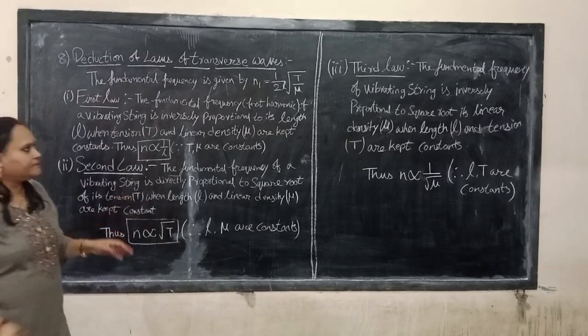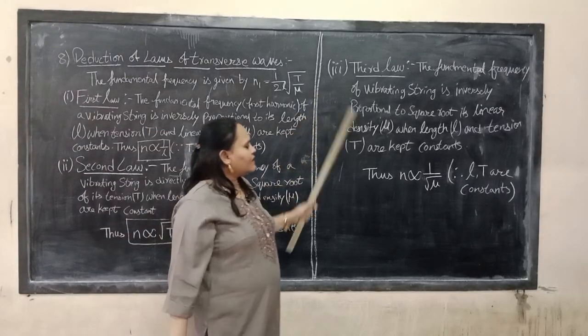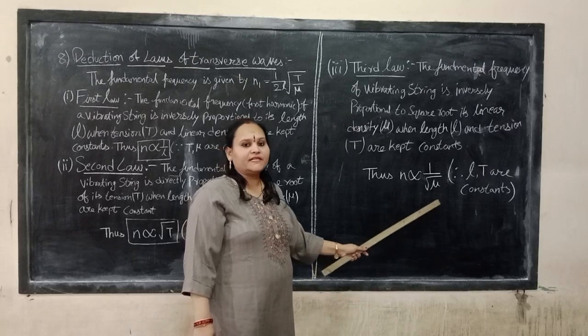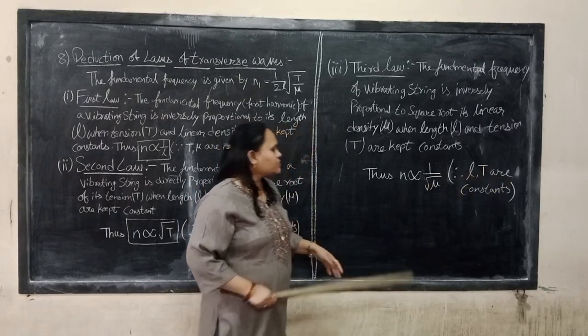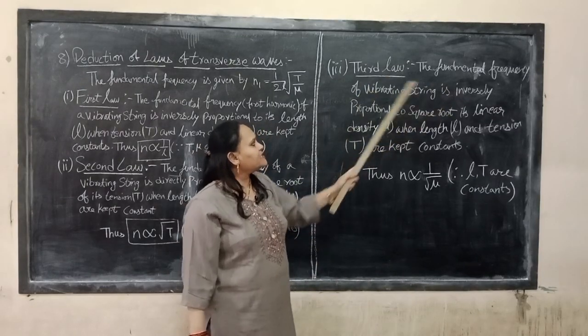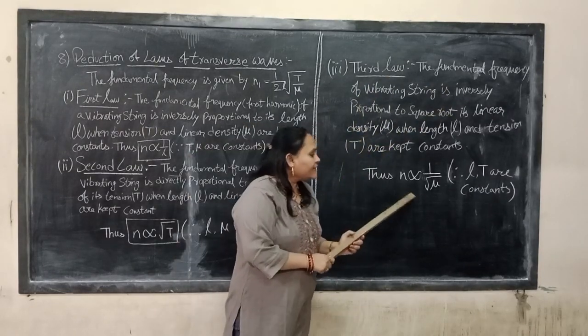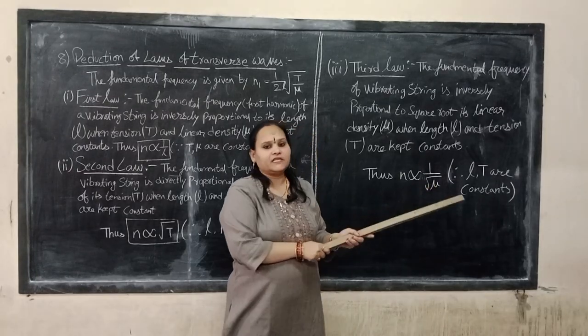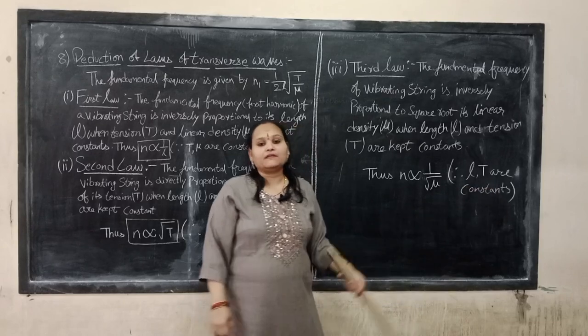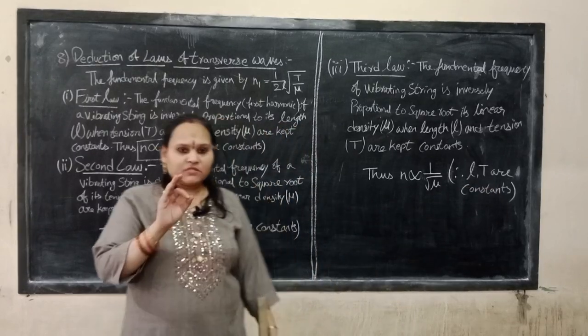In the third law, the relation is between frequency and linear density; length and tension are constant. The frequency of a vibrating string is inversely proportional to the square root of its linear density.